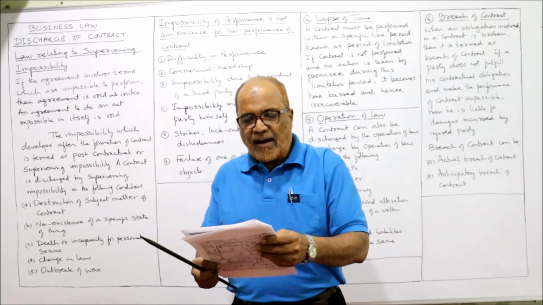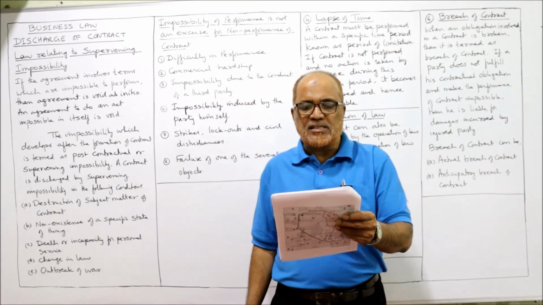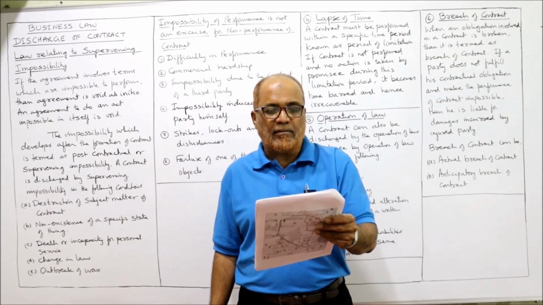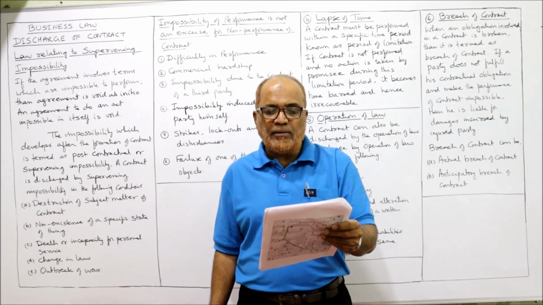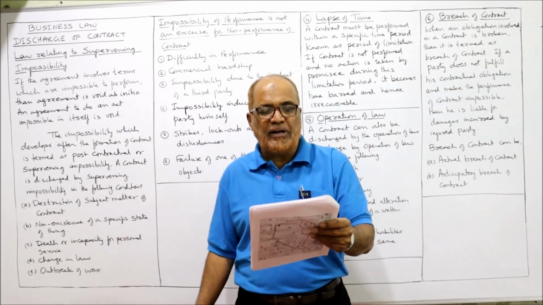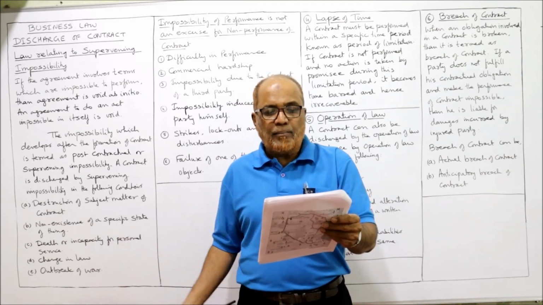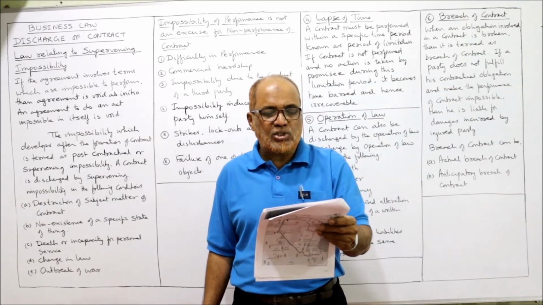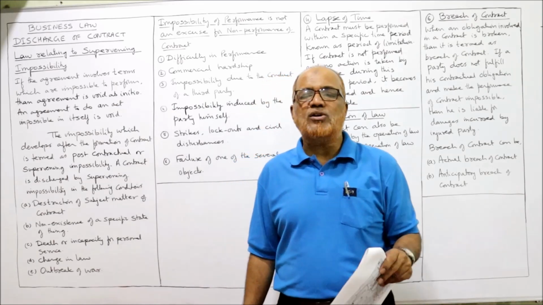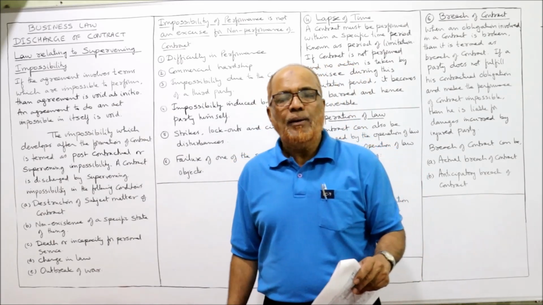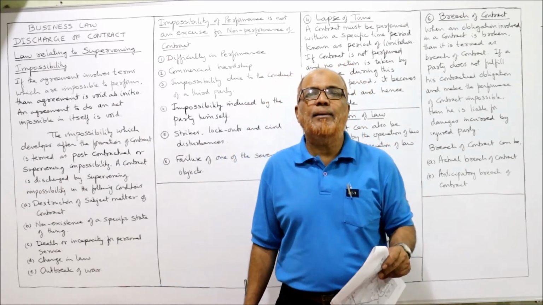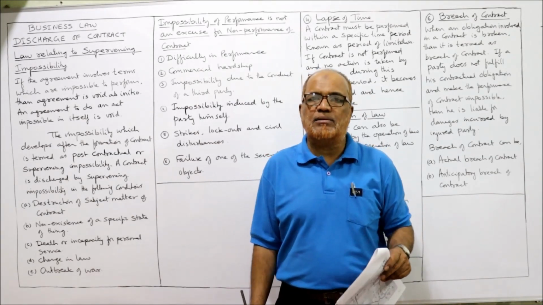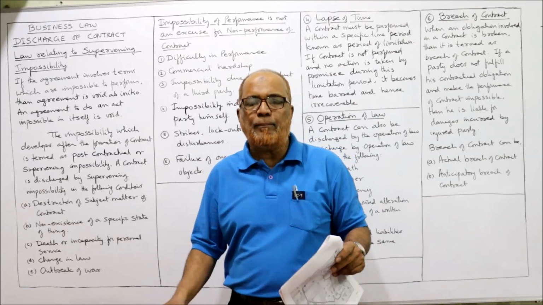Second one, a wine merchant contracts to sell to a customer 5 dozen bottles of a particular brand of champagne. At the time of the contract, the wine merchant's whole stock of wine had been destroyed by fire, but he was not aware of the fact. What is the effect on the legal rights of the parties? The legal rights of the parties will not be affected because the event is not completely impossible. The shop owner has entered into a contract with the customer to supply 5 bottles of champagne.